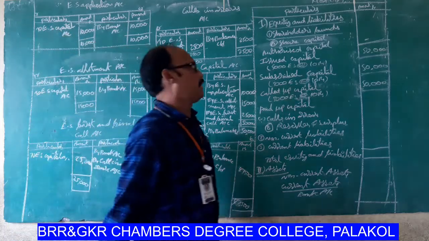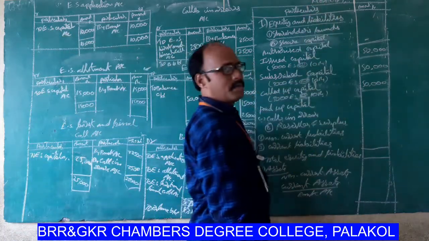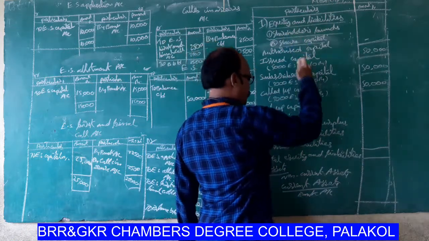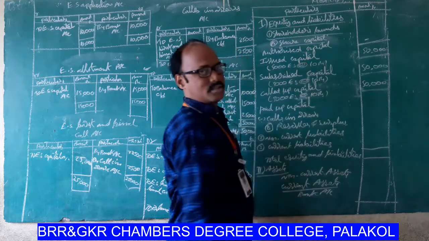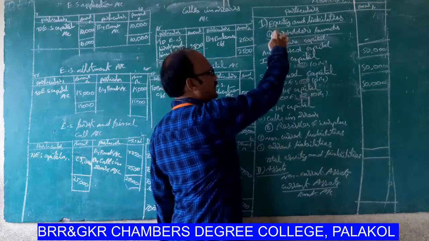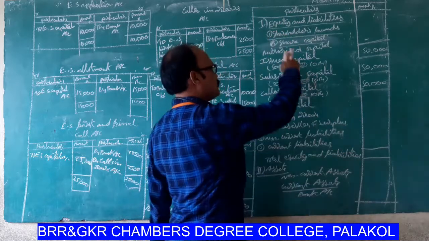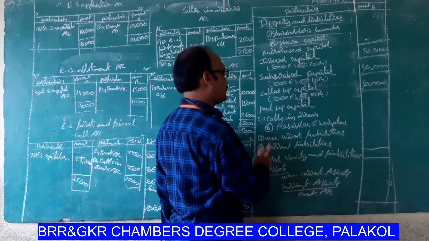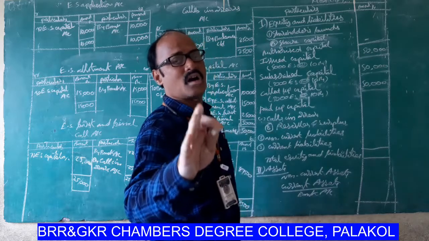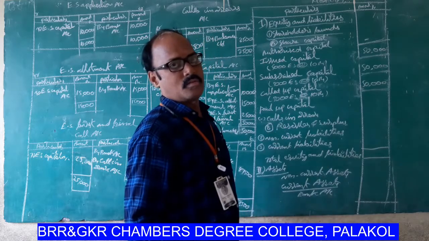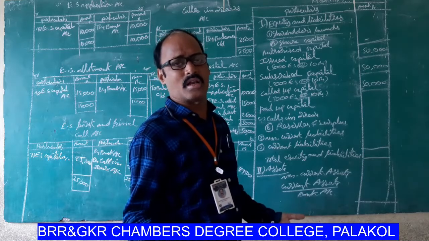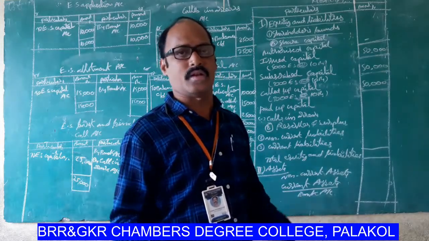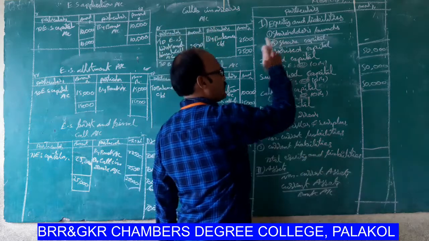Next one, balance sheet of X Company Limited. Okay, these are all the liabilities. These are all the assets. The liabilities are categorized in 3 parts. First one, shareholder funds. Second one, non-current liabilities. Third one, current liabilities. Shareholder funds are again categorized in 2 parts. What is the meaning of shareholder funds? Obviously, shareholder funds is equal to share capital plus reserves and surplus. We know very well.